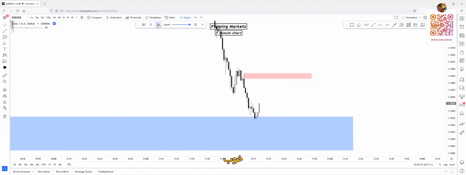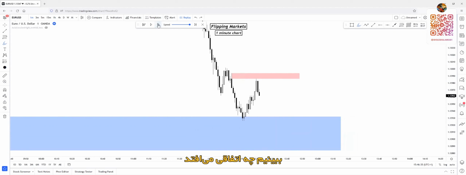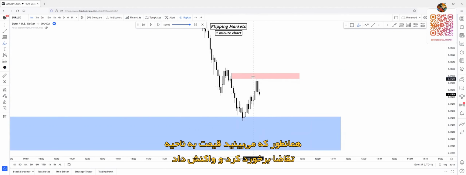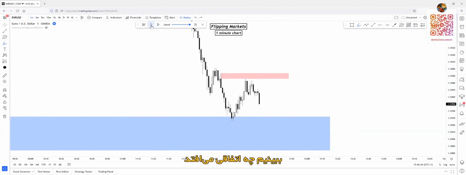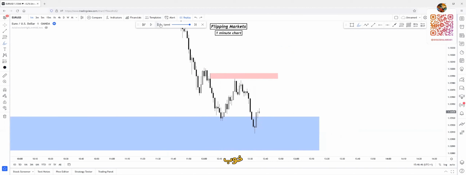Okay, let's see what happens. As you can see, price tapped this supply zone and reacted on it. So supply took over control from demand again. So supply is in control again. Let's see what happens. Let me just play price forward. Okay.